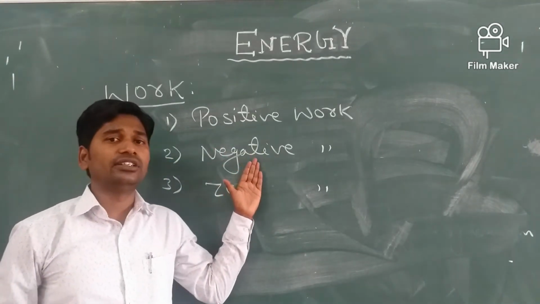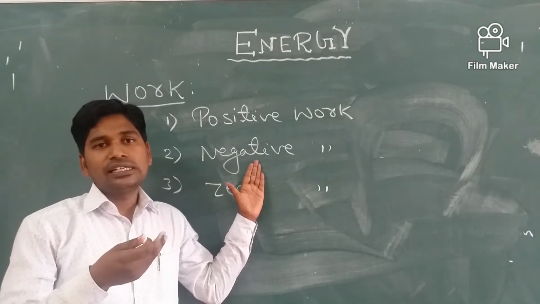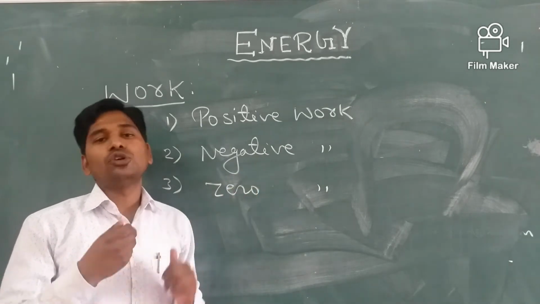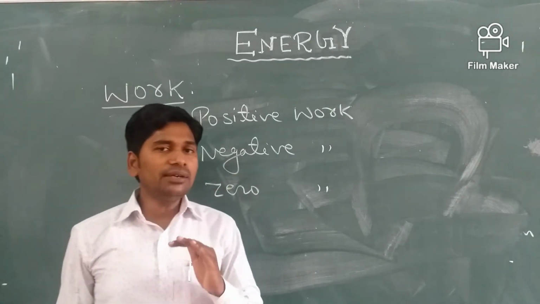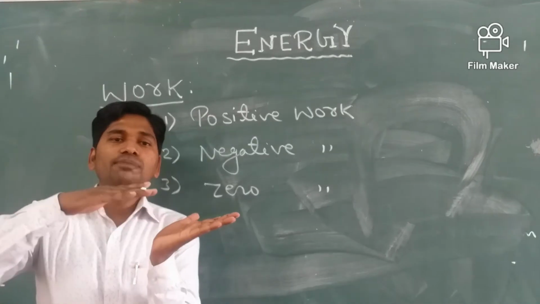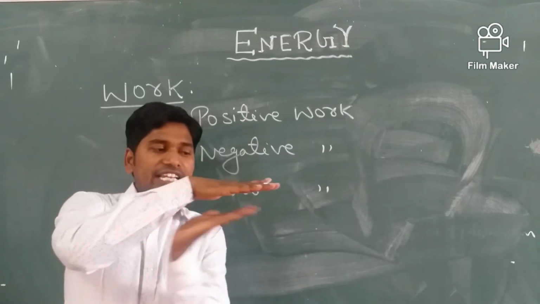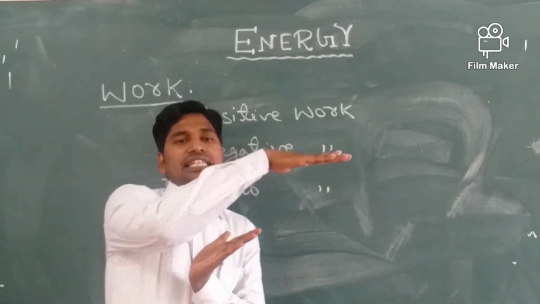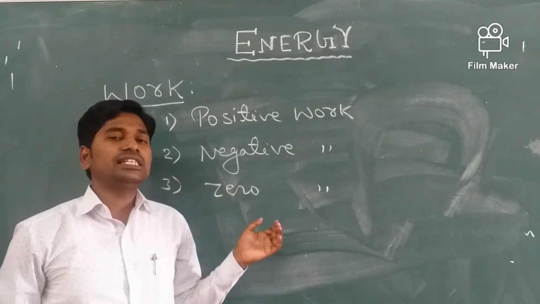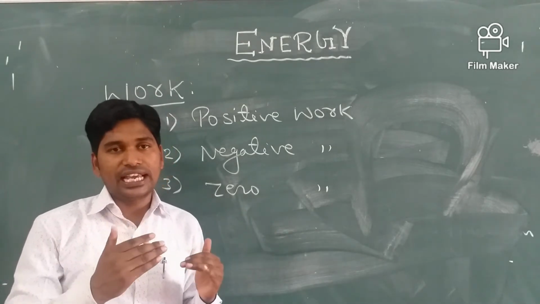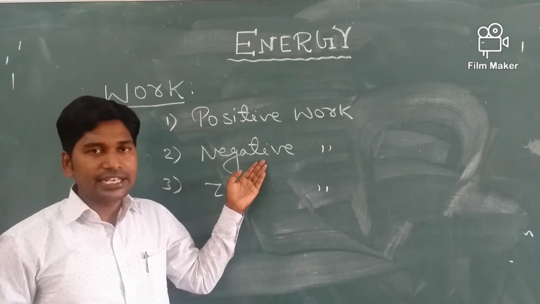Next one is negative work done. If the applied force and displacement are in opposite direction, then work done will be negative. For example, work done by a friction force. When a body moves, then friction force opposes in the opposite direction. So direction of force is opposite and motion is in a different way. So what is happening? The angle between force and displacement is 180 degree, that is opposite direction. So work done by the friction force is an example of negative work done.